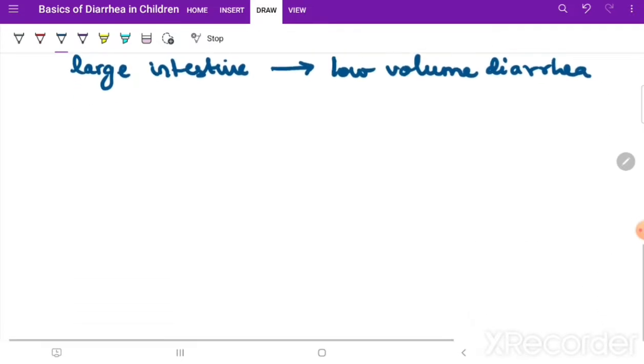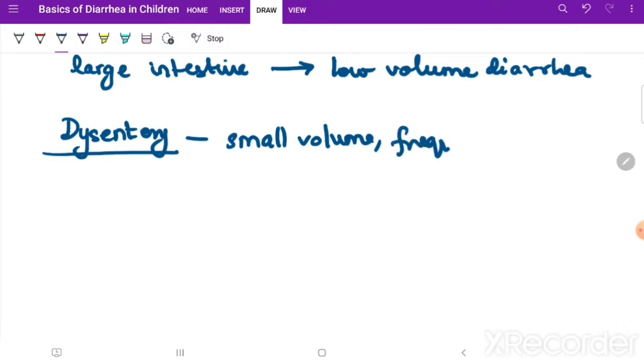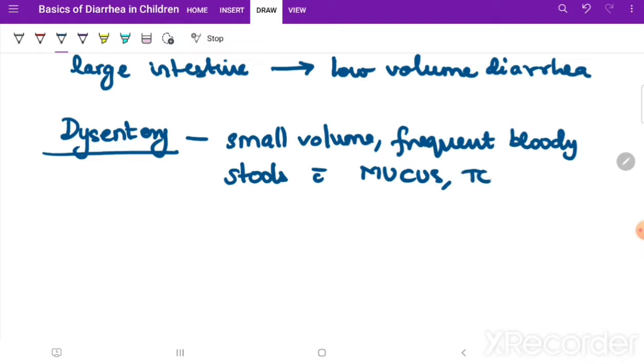Now a small note on what is dysentery. Dysentery is small volume, frequently bloody stools with mucus, tenesmus, and urgency.